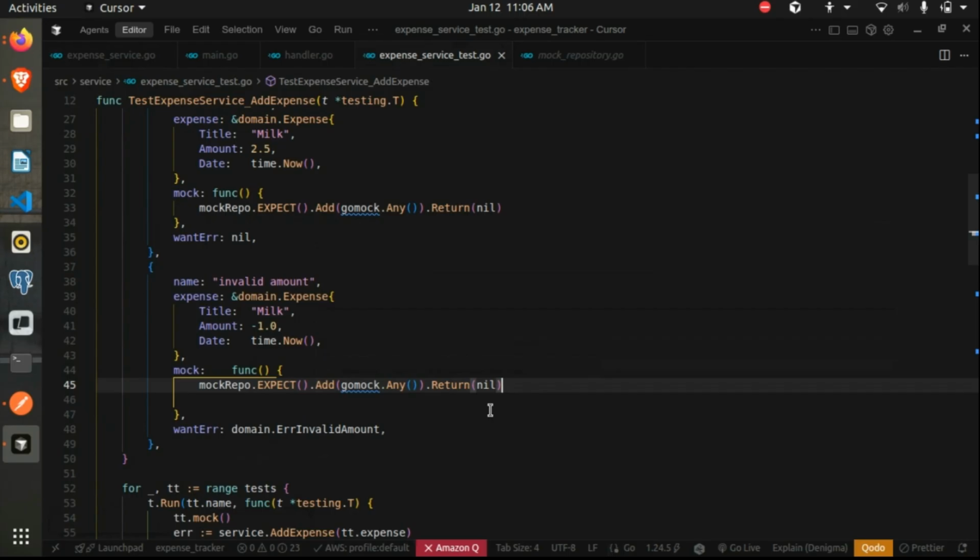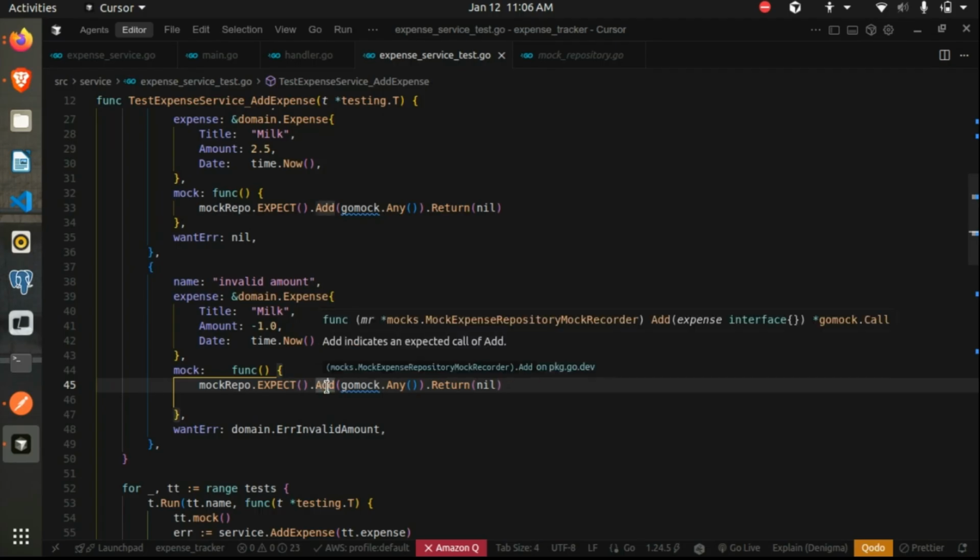If we change the sequence, we write the mock for get first, then add, then also we'll face an error because it sees that first we are expecting a get call, but in the actual service, it calls the add function. So that is one case where you might face errors. So it's important that we write the sequence properly when we write those mocks.